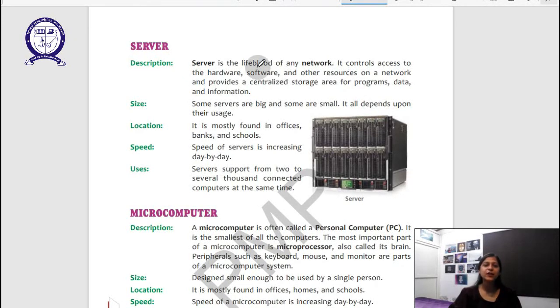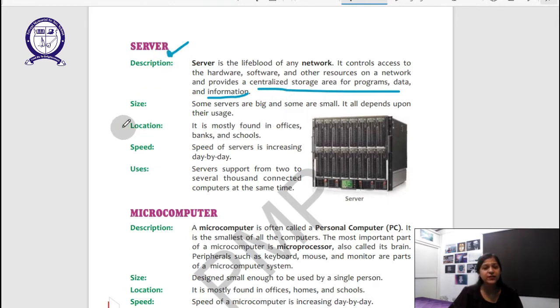Server is the lifeblood of any network. It controls access to the hardware, software and other resources on a network and provides a centralized storage area for programs, data and information. So there are huge network systems. They store data. So we can have a server in our computer labs.